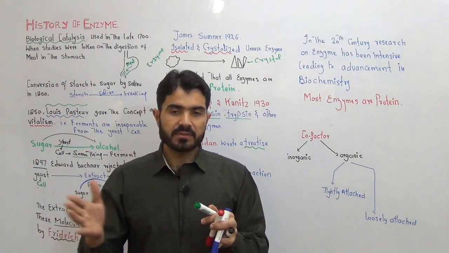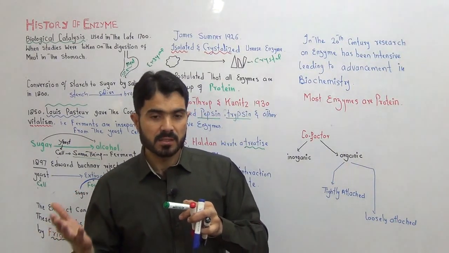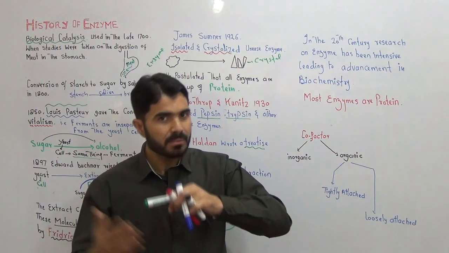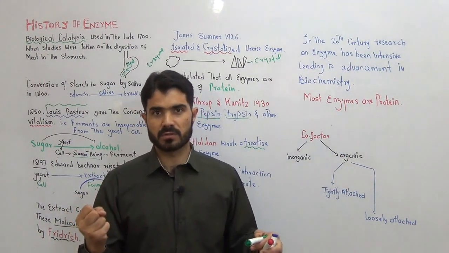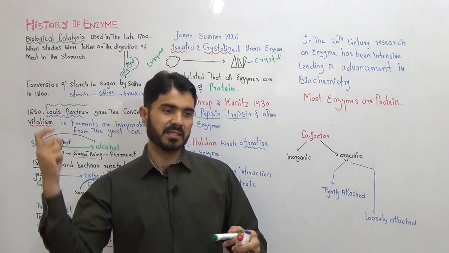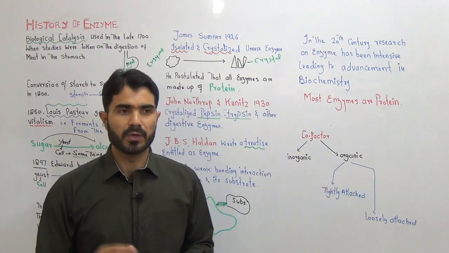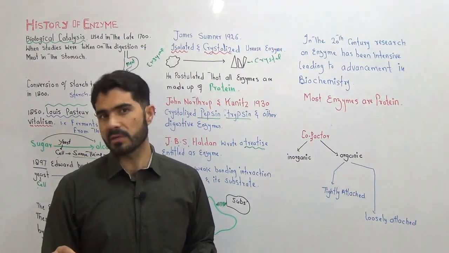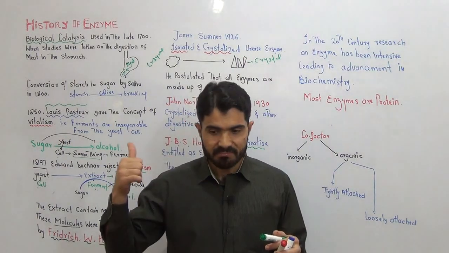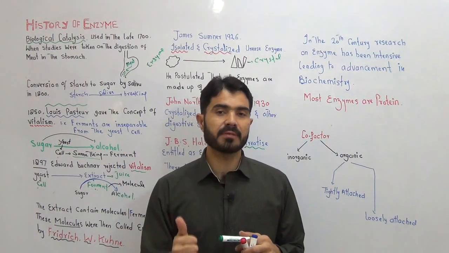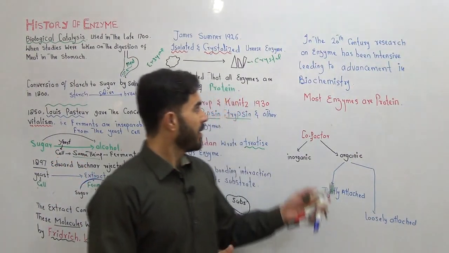With the passage of time, a lot of knowledge was obtained from the enzyme. Similarly, with the advancement in the enzyme, the subject biochemistry got a lot of interest. So the history of enzyme is related with the history of biochemistry. If sometime you write something on the history of biochemistry, you can put 50 to 60% history of the enzyme, because the history of enzyme has broadened the area of biochemistry.